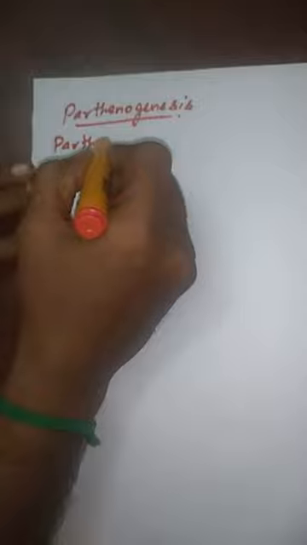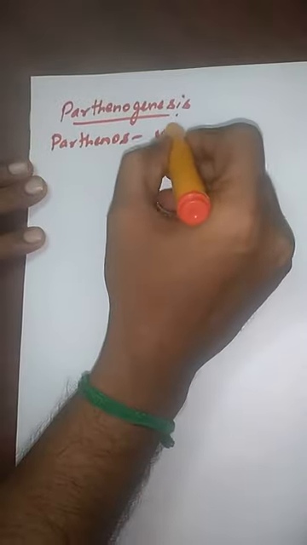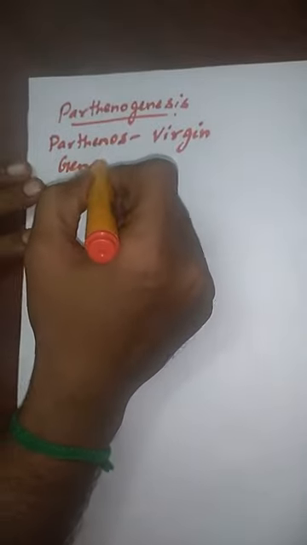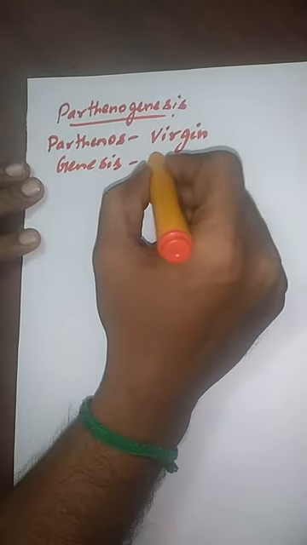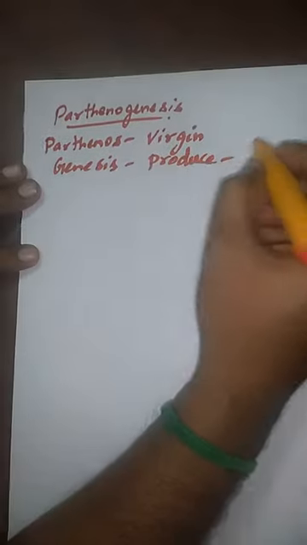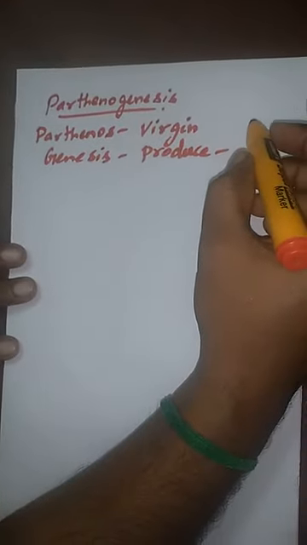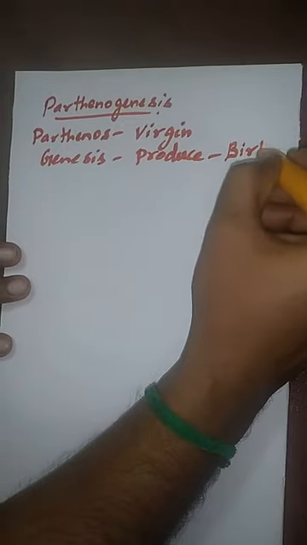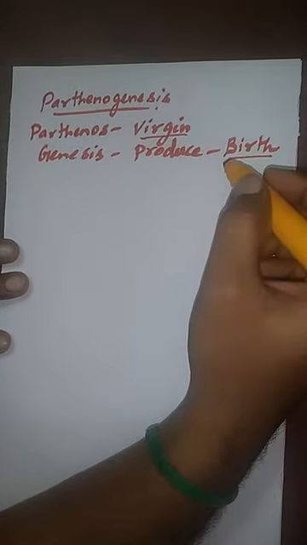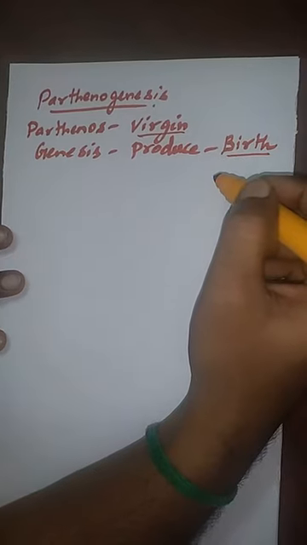Parthenogenesis. Parthenos means virgin, genesis means produce. I took this produce means birth. So virgin birth is the direct meaning of parthenogenesis.